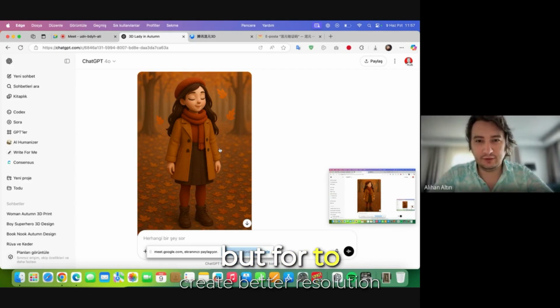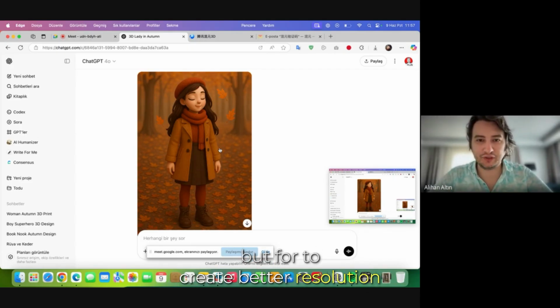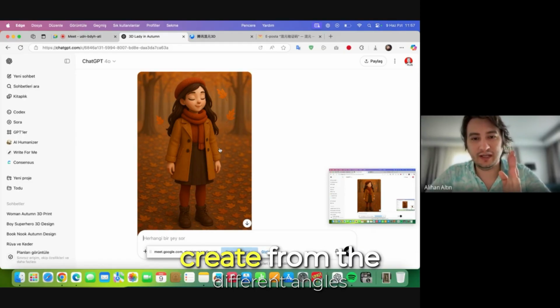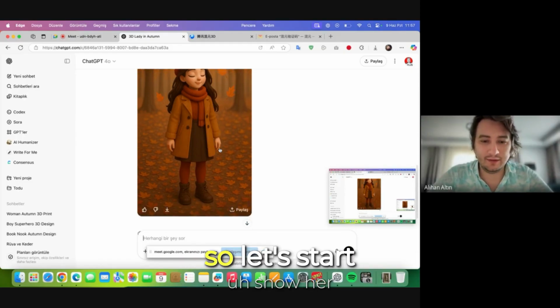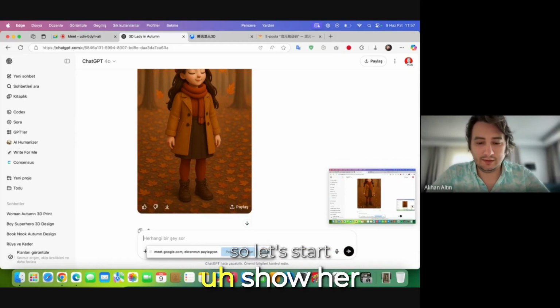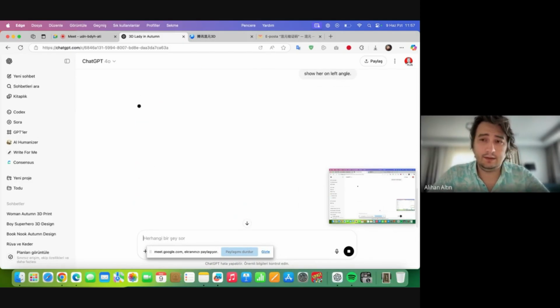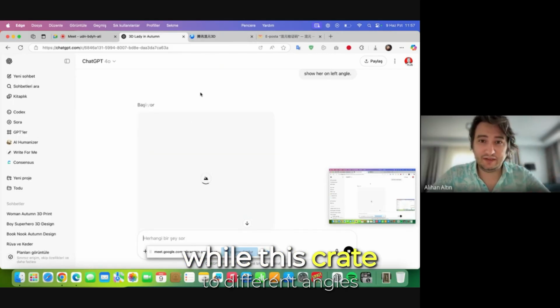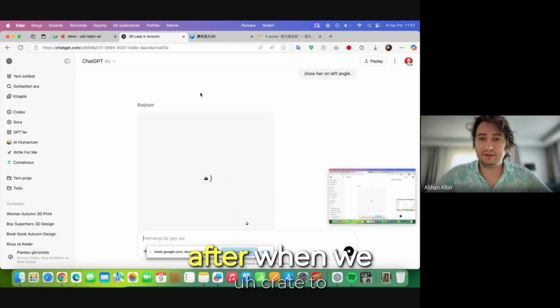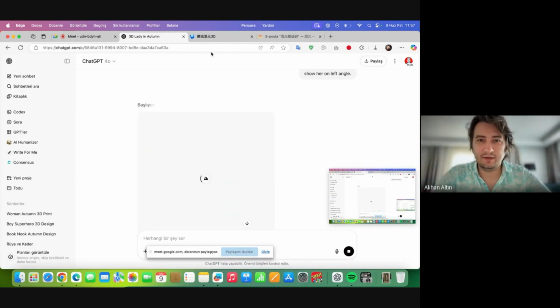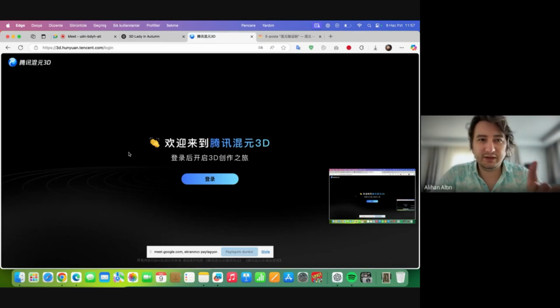But to create better resolution for our 3D design, we will ask the AI to create it from different angles. So let's start by showing her from the left angle. And while this creates the different angles, after we create all the angles, we will open the